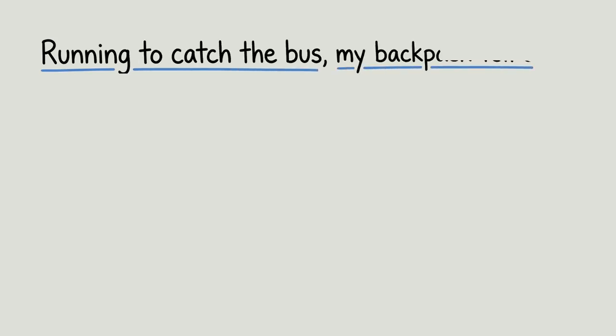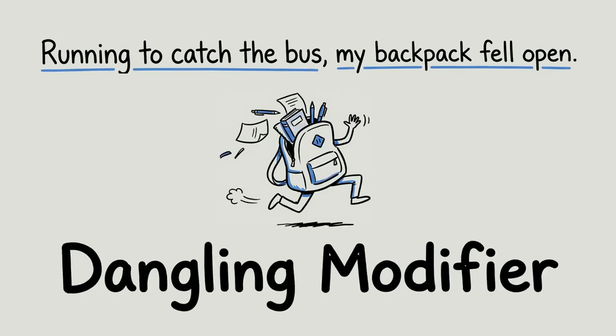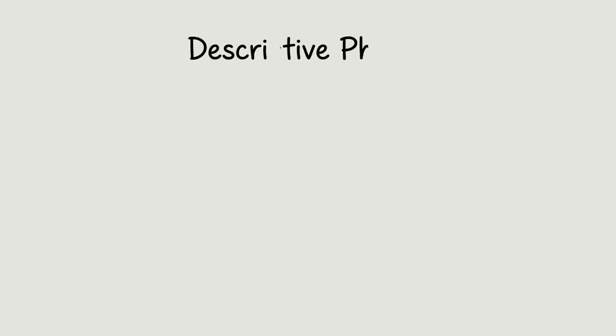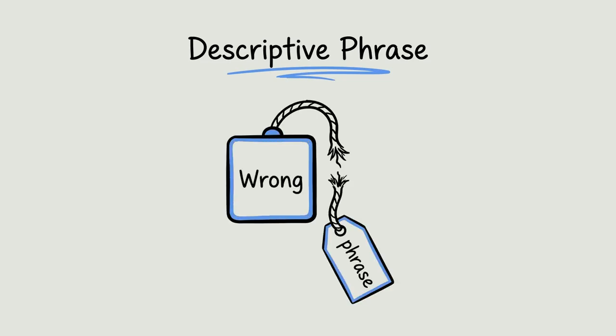Running to catch the bus, my backpack fell open. Wait, was the backpack running? Probably not. That sentence has a dangling modifier. A dangling modifier is a descriptive phrase that does not clearly connect to the word it is supposed to describe. The description is kind of hanging there, attached to the wrong thing.